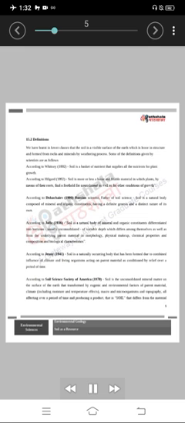15.2 Definitions. We have learned in lower classes that the soil is a visible surface of the earth which is loose in structure and formed from rocks and minerals by weathering process. Some of the definitions given by scientists are as follows. According to Whitney, 1892, soil is a basket of nutrients that supplies all the nutrients for plant growth.